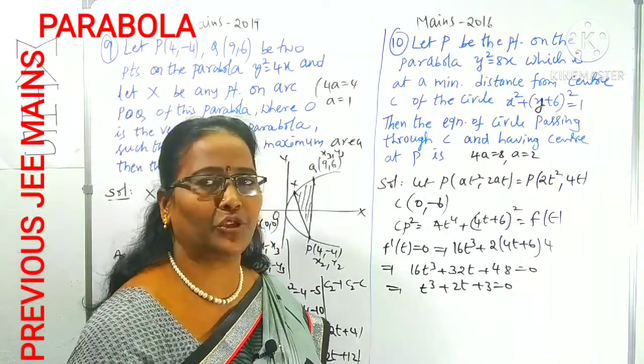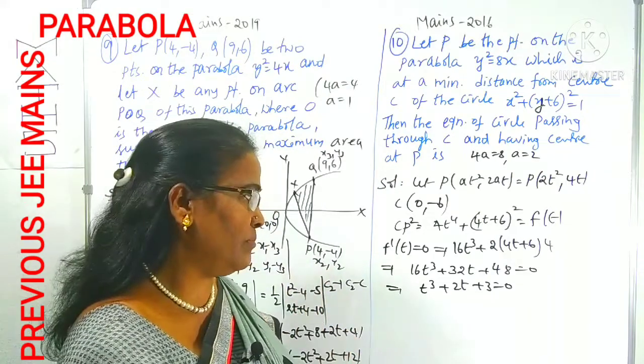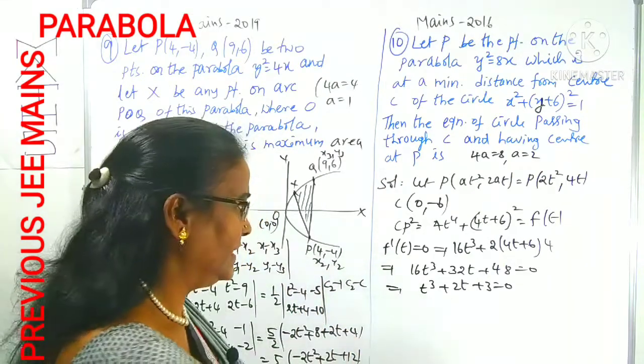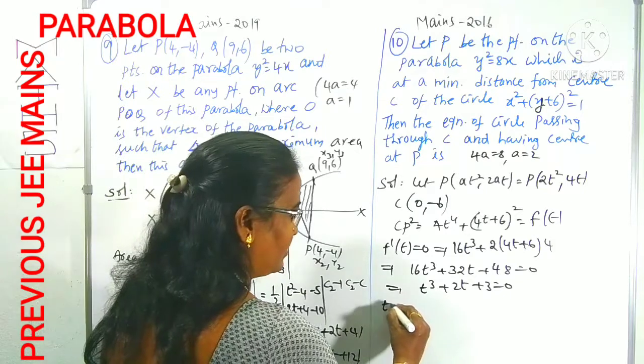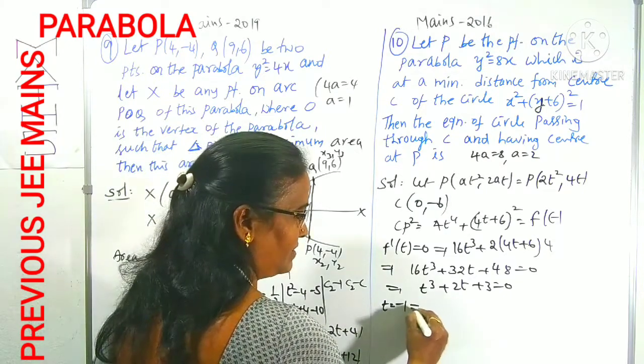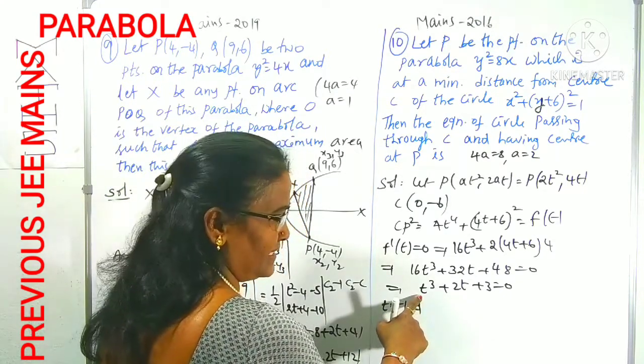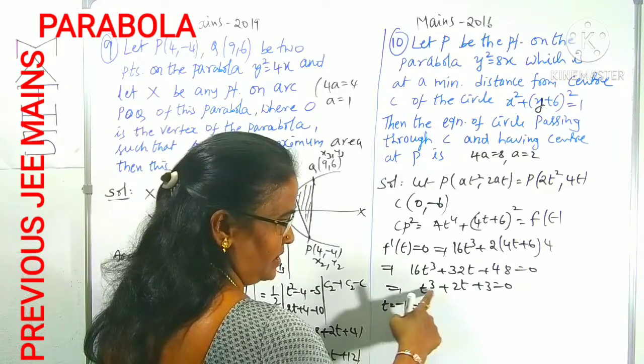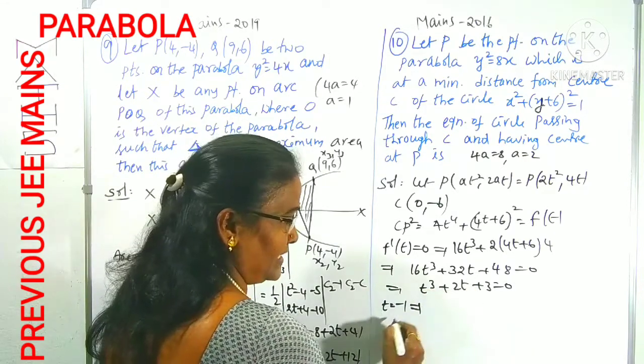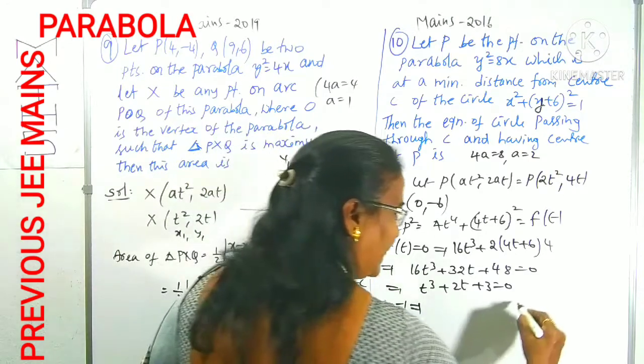To find the roots of a cubic equation, we can check any one root by the trial and error method. We can observe whether t equals minus 1 satisfies this or not. Yes, t is minus 1: whole cube is minus 1, minus 2, minus 3, plus 3, which is 0. Therefore, t is minus 1. Can you find the remaining roots?